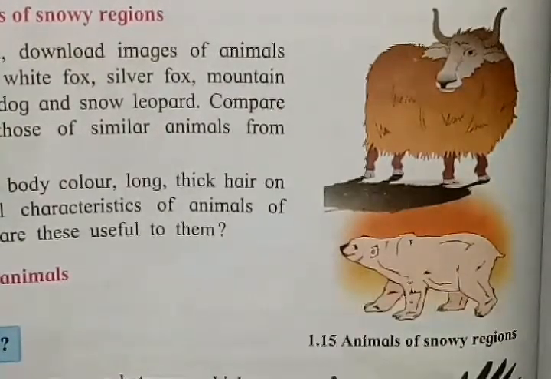One more example of a cold region animal is the penguin. If you have seen penguins, they also have really thick skin that protects them from the cold temperature and keeps them warm. They also have a white color which matches with the background of the cold region, which is also white.